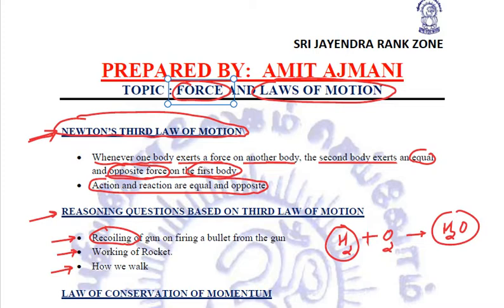Similarly, in the case of a catapult, it also makes use of this action and reaction being equal and opposite. We have seen the animals pulling the carts. They are also applying force on the ground, with which they get the equal and opposite force from the ground, due to which they are able to pull the cart.